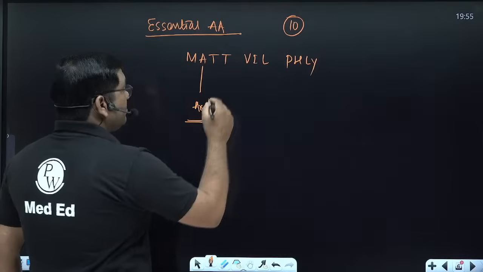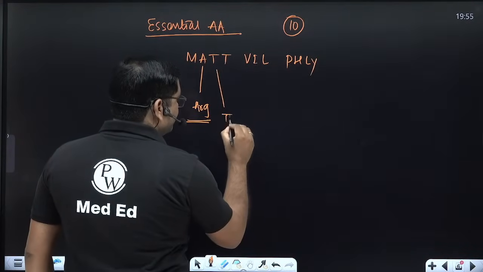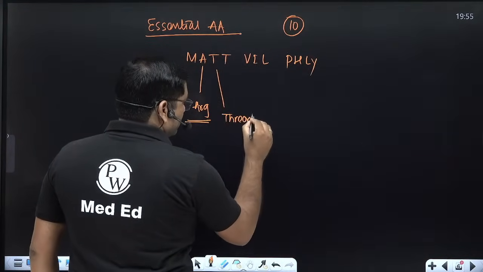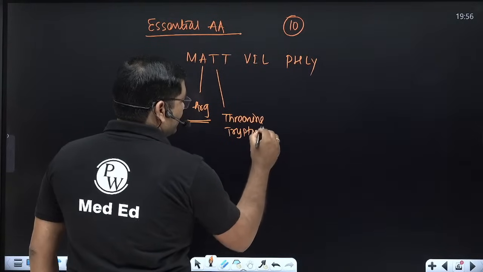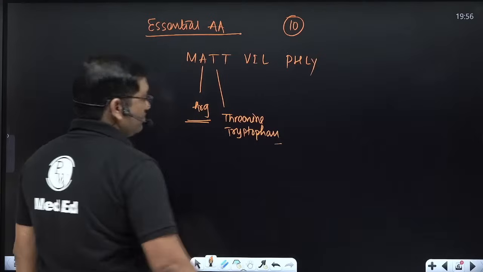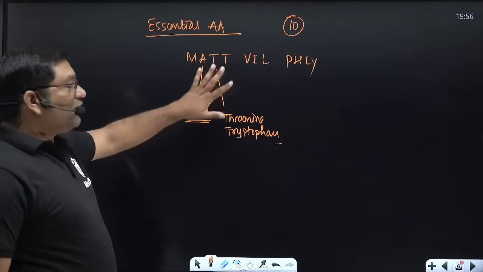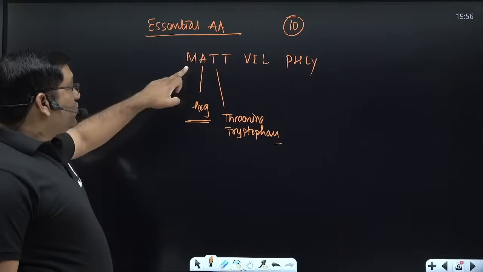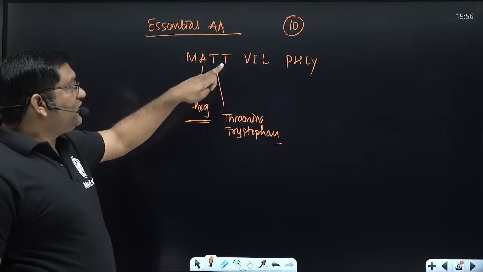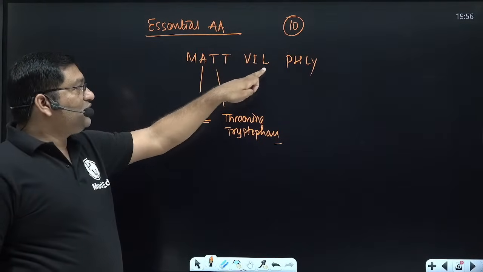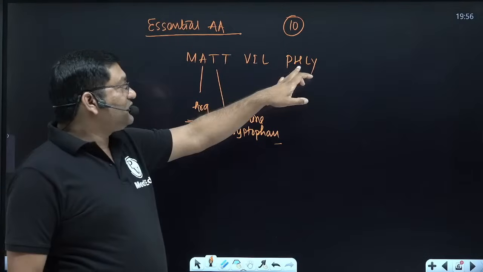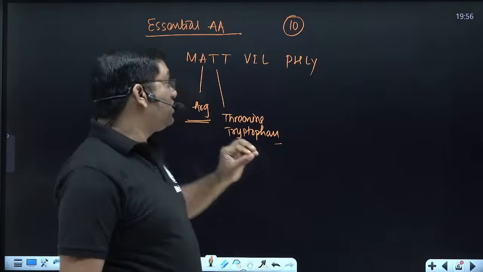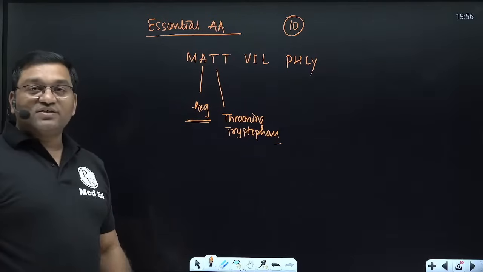The remaining two are threonine and tryptophan, which are essential. So methionine, arginine, threonine, tryptophan, valine, isoleucine, leucine, phenylalanine, histidine, lysine are the essential amino acids. The rest are non-essential.